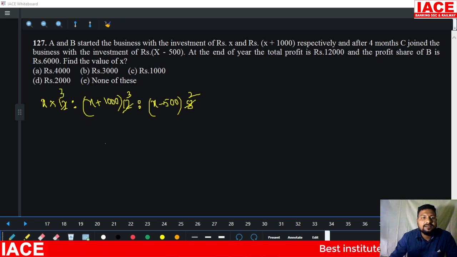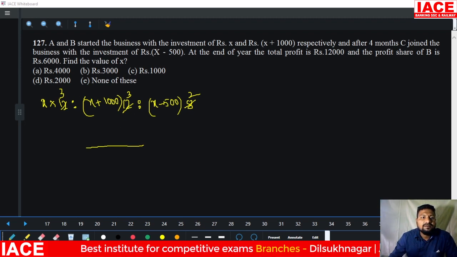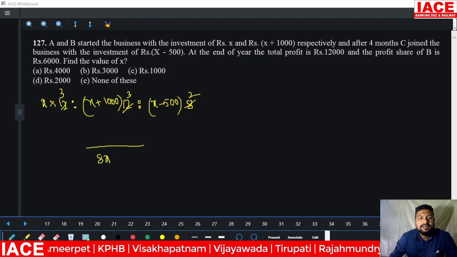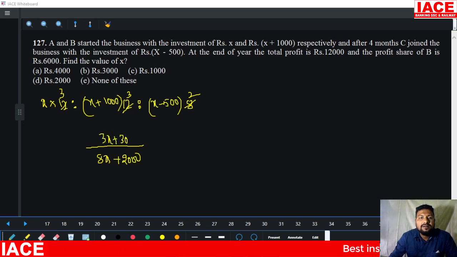3 into x, 3x. Total how many parts? Total is how many parts here? 3 into x, 3x. 3x, 3x, 6x, 6x plus 2x, it is 8x. And 3 into 1000, 3000, 3000 minus 1000 is 2000. In these total parts, in the denominator, numerator is B parts. B parts is how much? 3x plus 3000, which is equal to B profit, 6000 out of total 12,000.